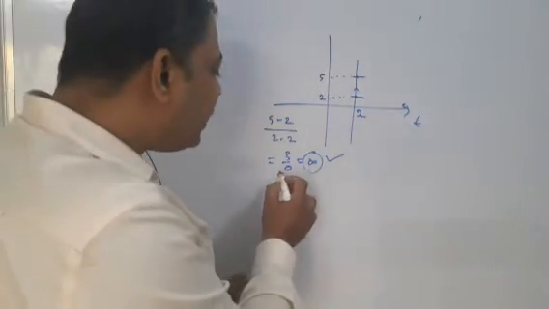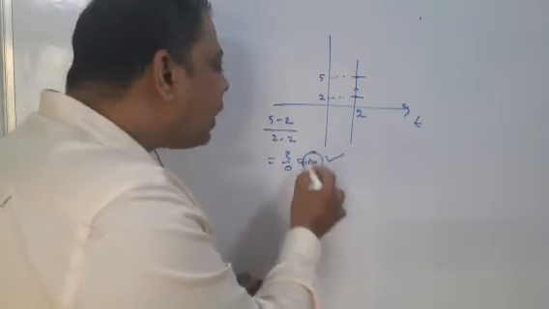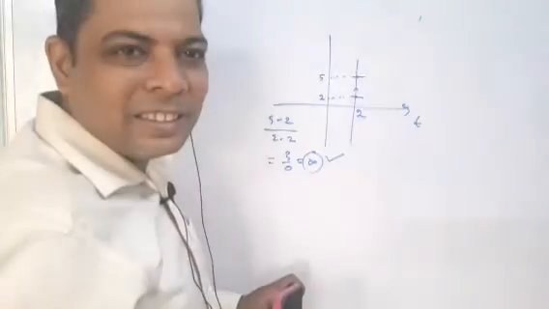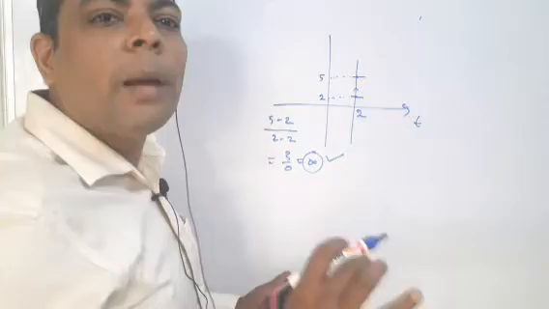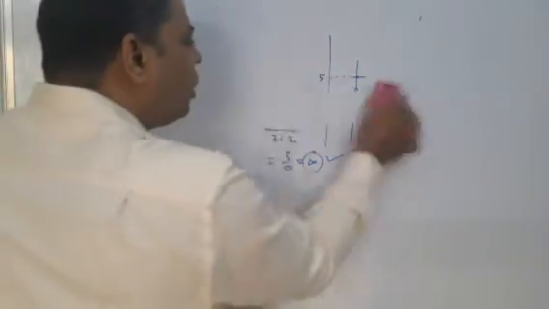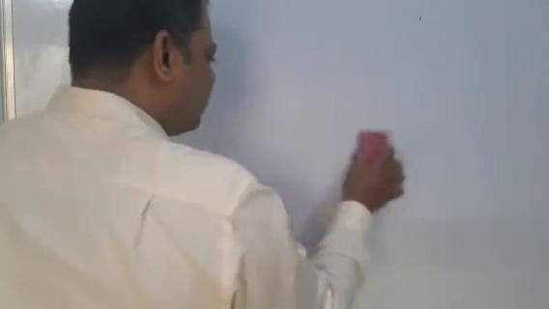That means change in y by change in x is having the value infinite. So therefore this straight line has slope infinite. Understood? This straight line has slope infinite. Very interesting. Now, the important point, try to understand.